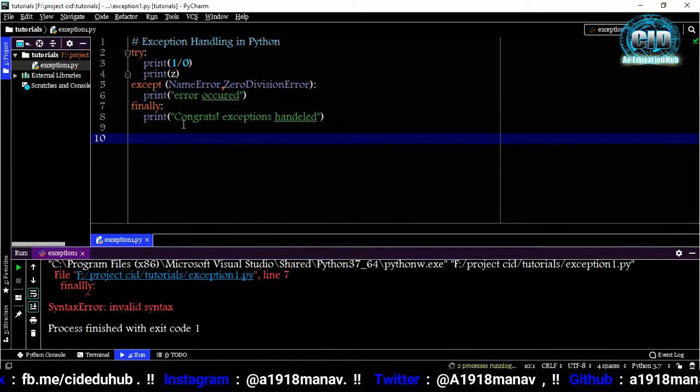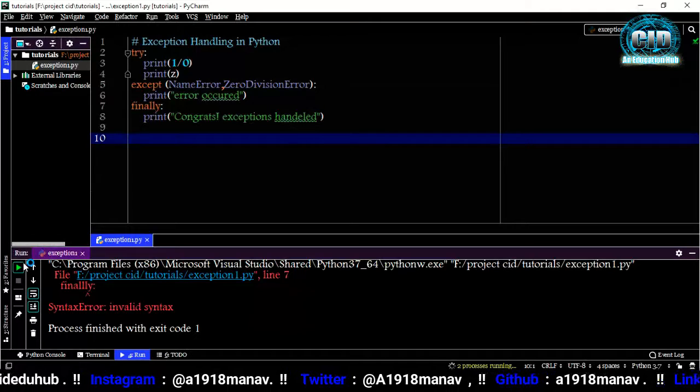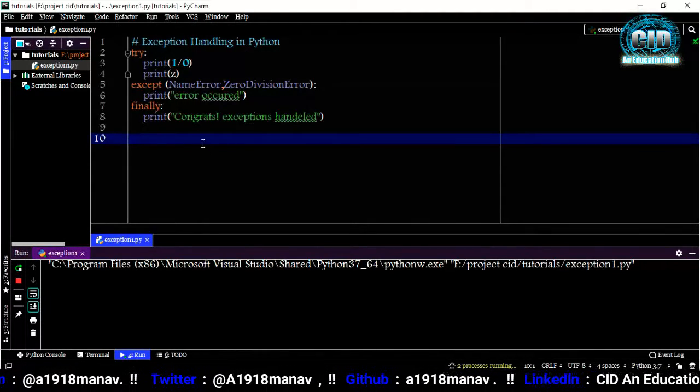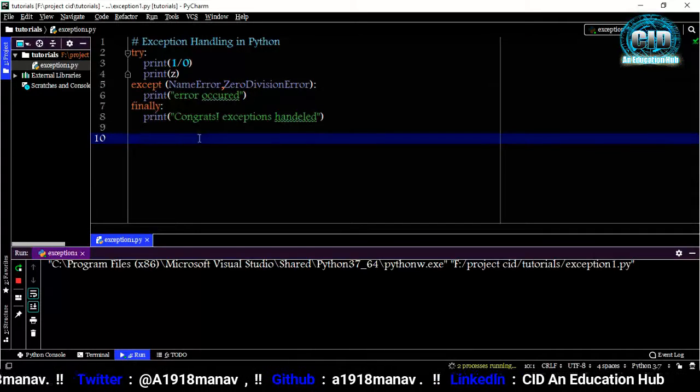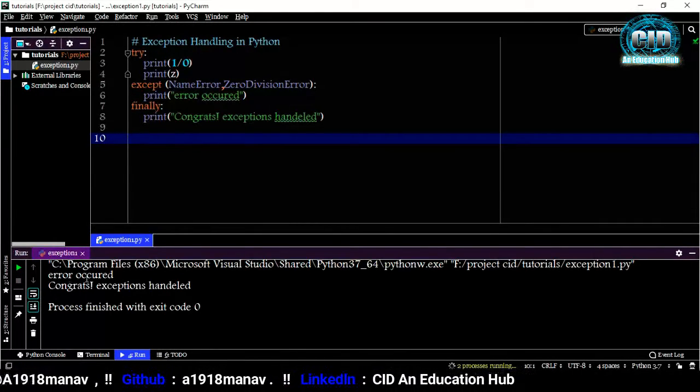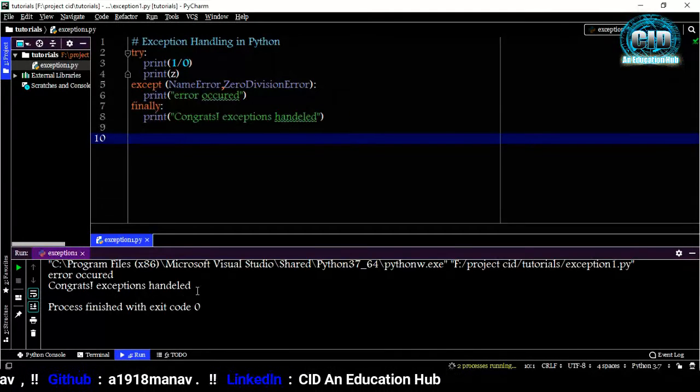It will be finally. There are too many else here. Now it is finally, and after printing error occurred, it will print congrats exceptions handled. As you can see, it is printing error occurred, congrats exceptions handled.